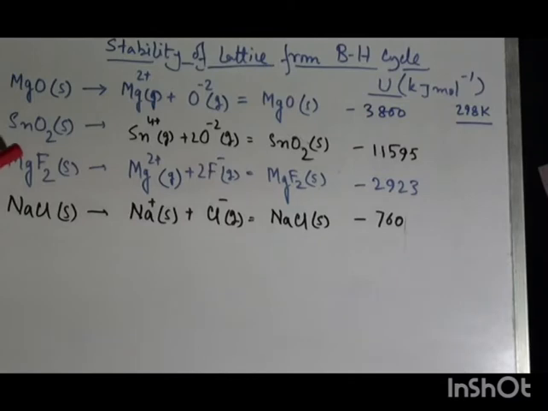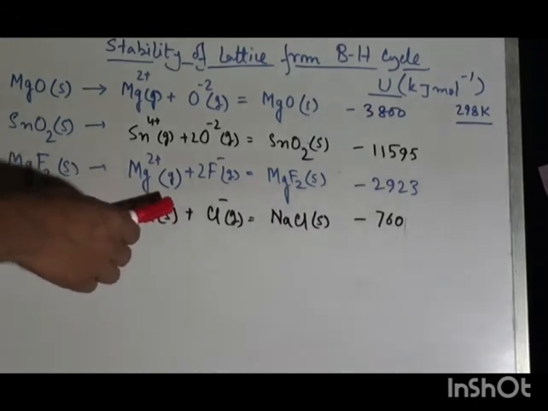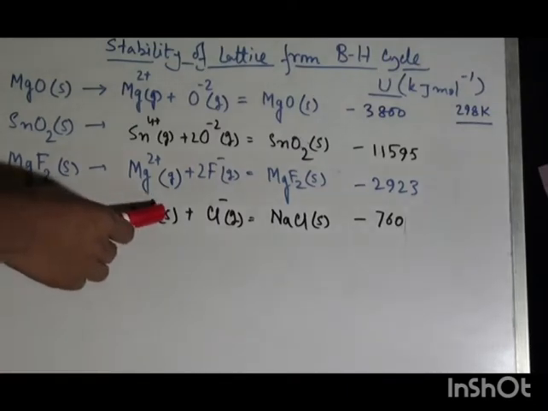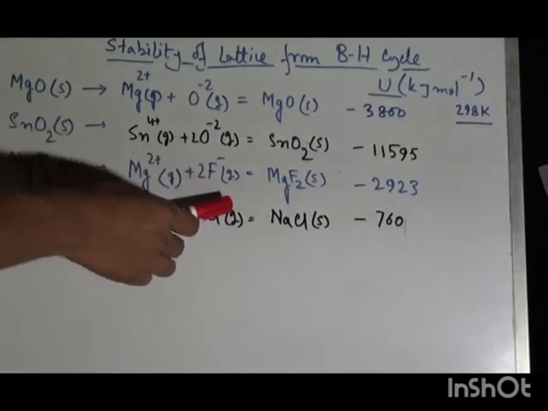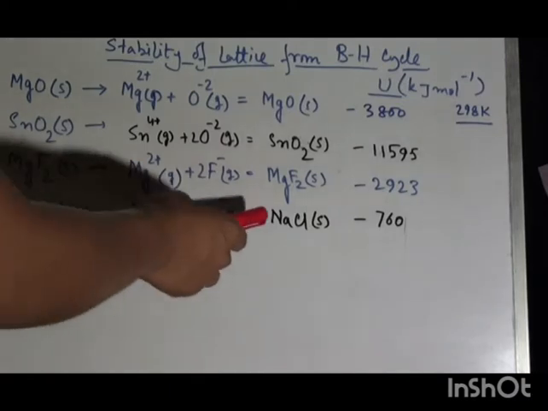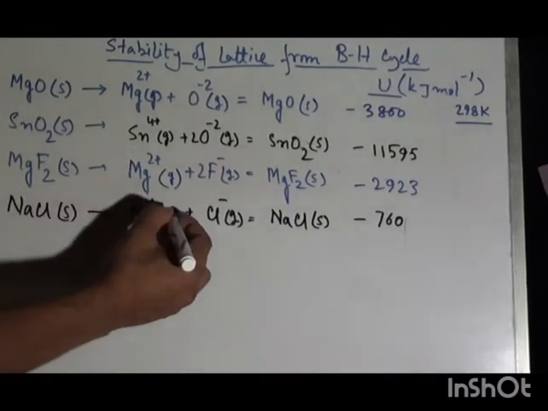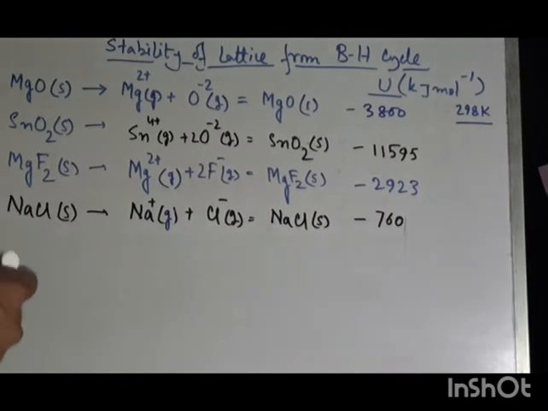But as we compare with sodium chloride, NaCl, where Na plus and Cl minus gaseous ions produce NaCl solid, whose lattice enthalpy is minus 760 kJ mole inverse, which is very much lower than that of the previous three.